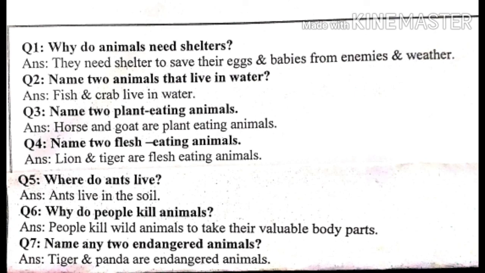Question number 5, where do ants live? Ants live in the soil. Question number 6, why do people kill animals? People kill wild animals to take their valuable body parts. The last question is, name any 2 endangered animals. Tiger and panda are endangered animals.